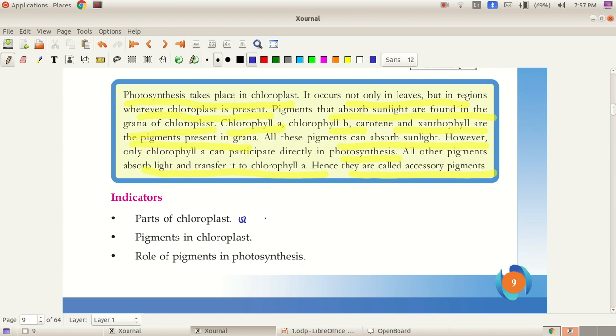Parts of chloroplast: grana, stroma, outer double membrane. Pigments in chloroplast: chlorophyll A, chlorophyll B, carotene and xanthophyll. Role of pigments in photosynthesis: chlorophyll B, carotene and xanthophyll absorb light and transfer it to chlorophyll A, and they are called accessory pigments.